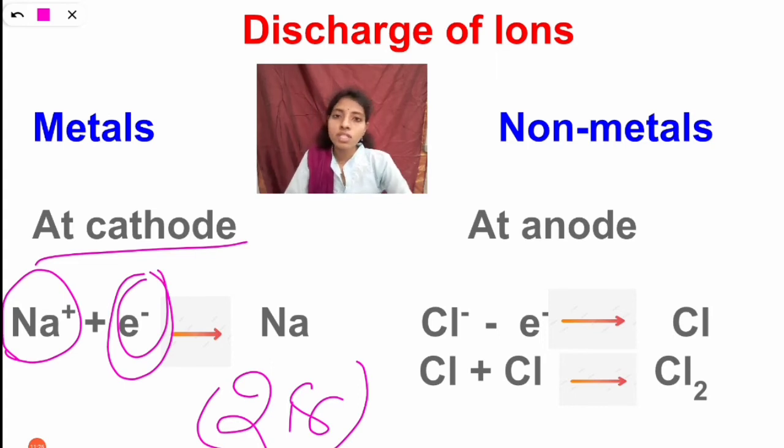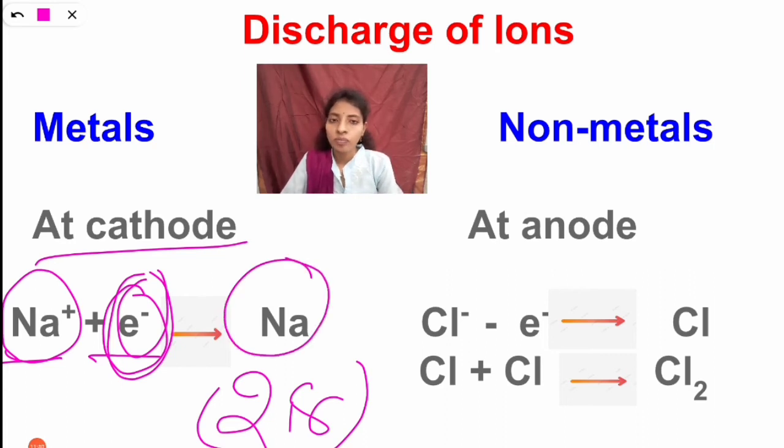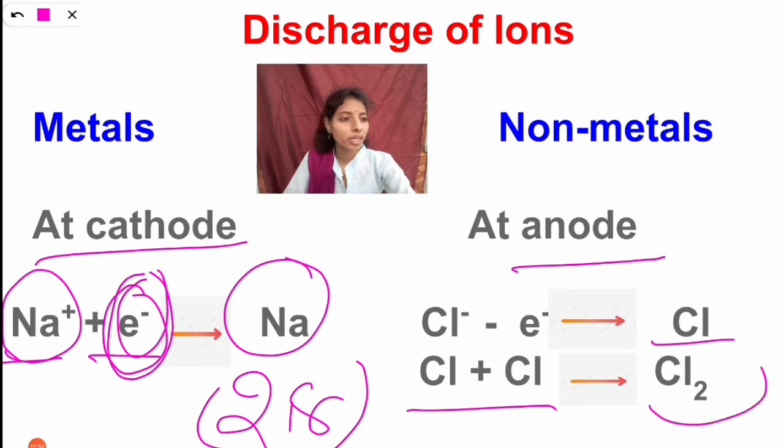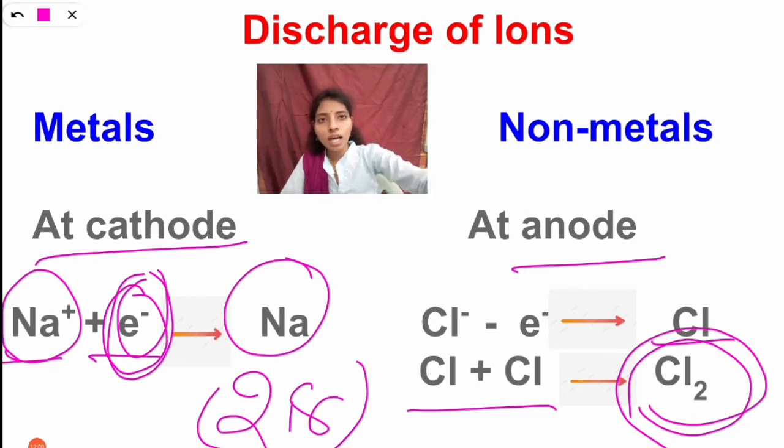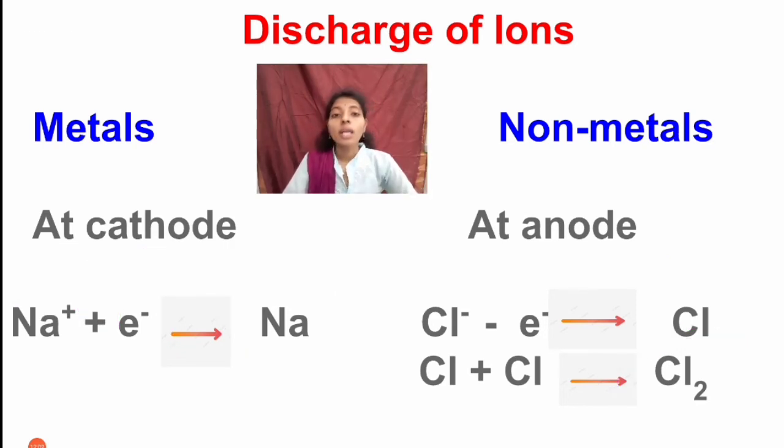We know in physics that opposite poles attract each other. So here Na plus and the electron, which is minus, both attract together, so it will form Na. And similarly non-metals are discharged at the anode. Yes, so you can see here a single chlorine will not form, so that's why we take 2 chlorines. So it becomes Cl2. This is chlorine gas. So metals are discharged at the cathode and non-metals are discharged at the anode.